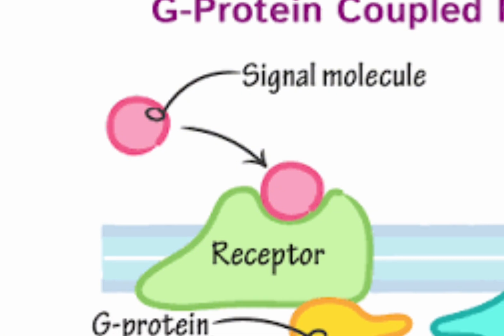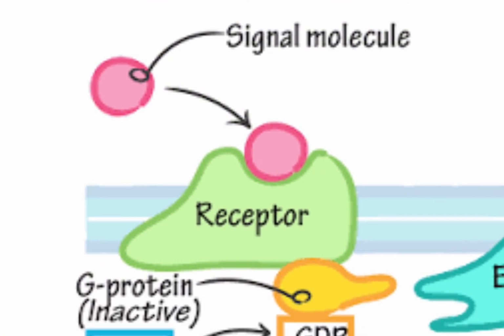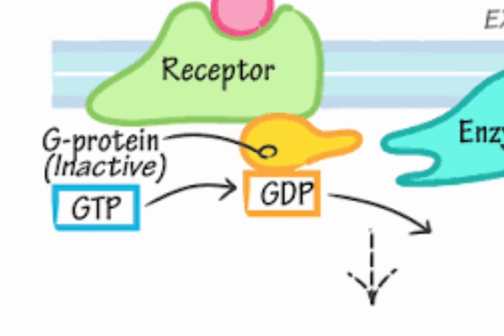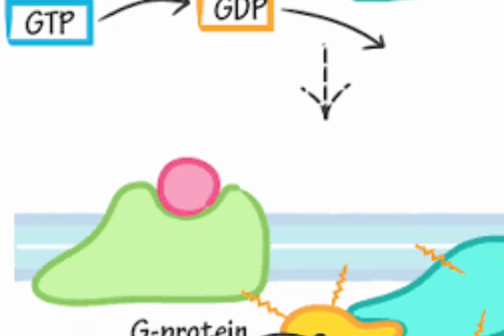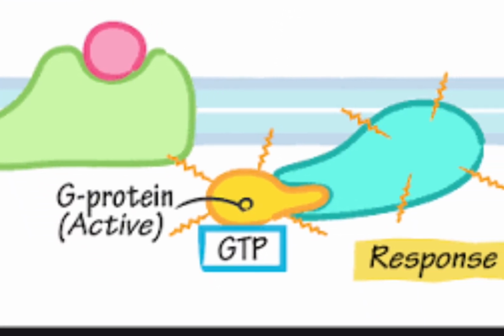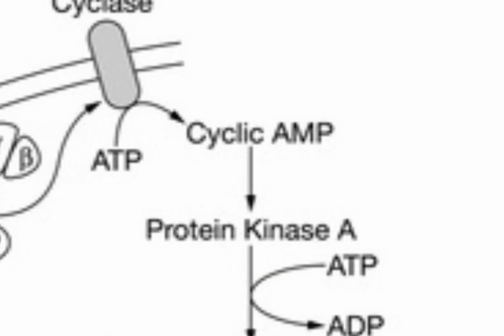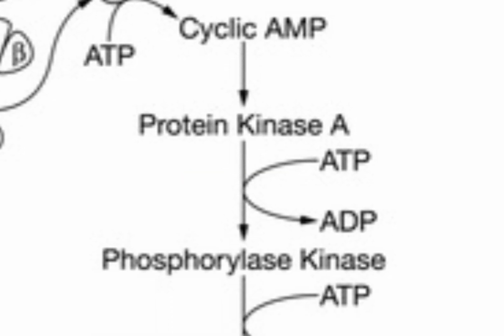The signal comes and binds to the receptor protein, which then causes a change in shape. Change in shape allows for GDP to become GTP. GTP then gets activated and moves over to adenylate cyclase. After that's activated, it activates ATP, which then gets converted to cAMP, which then activates protein kinases.